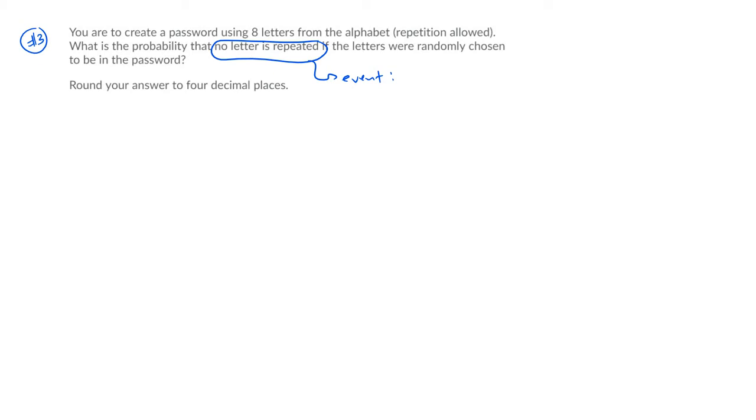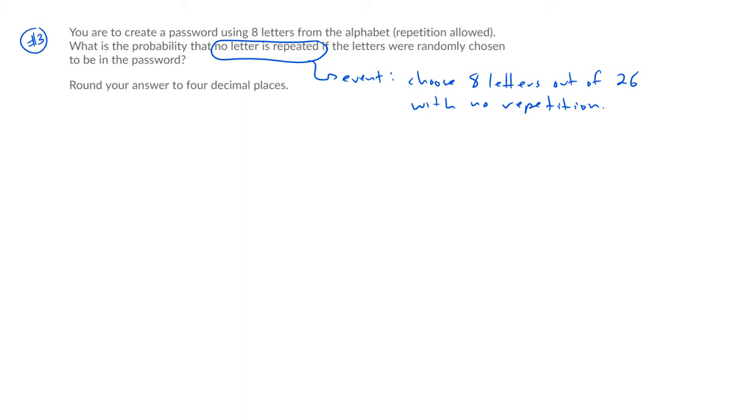We choose 8 letters with no repetition, out of how many? Out of 26, because there's 26 letters in the alphabet, with no repetition. So that's the special event that we're looking for. We want that to occur.